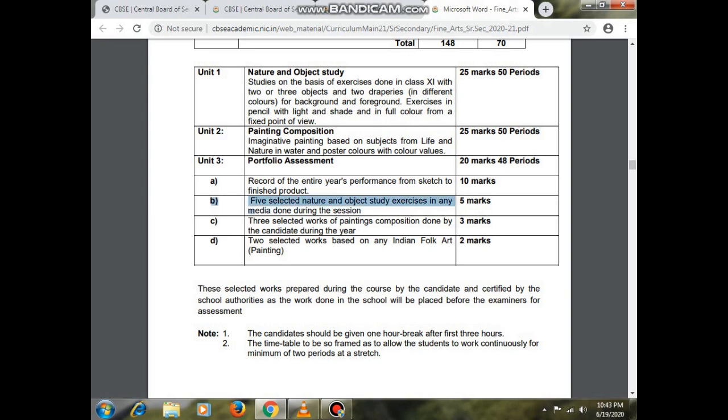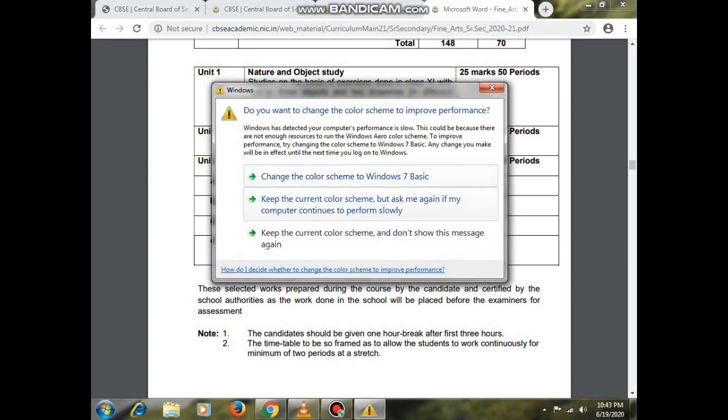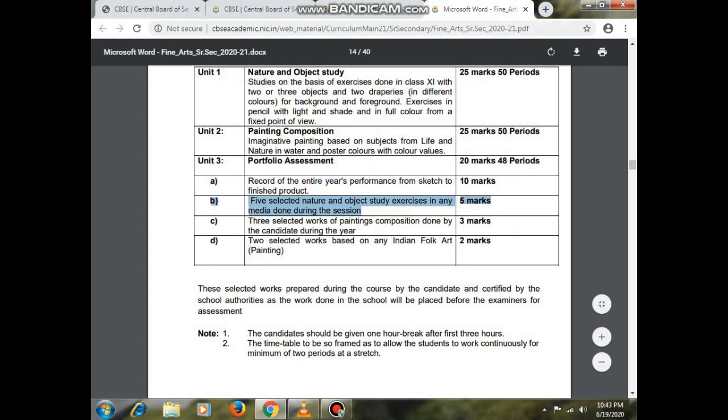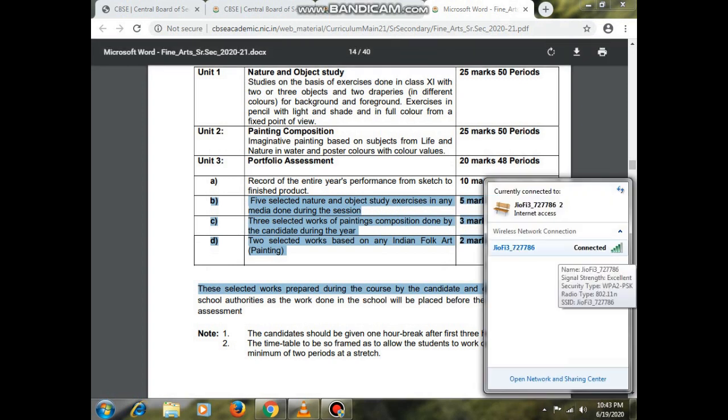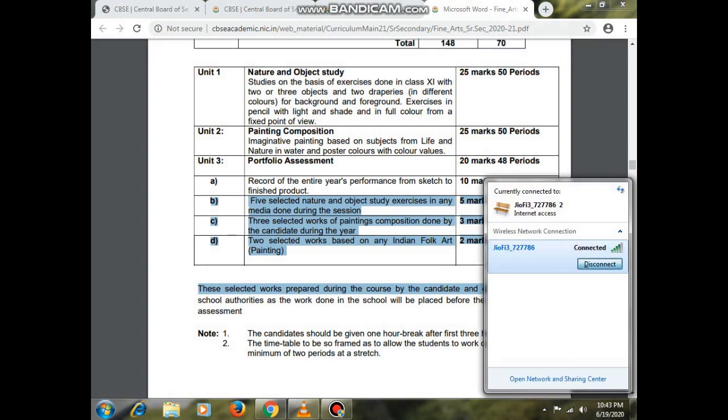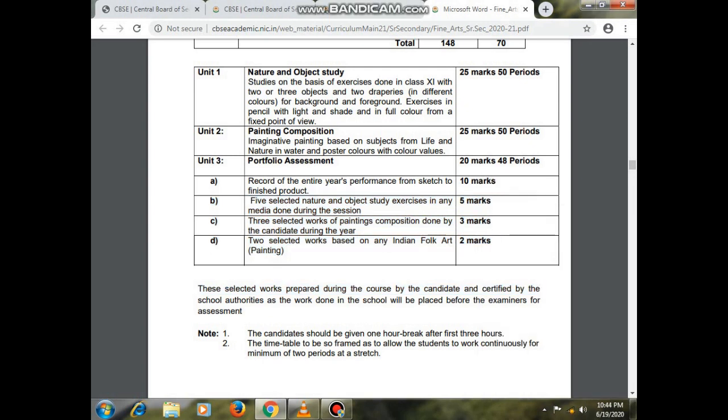Then the B section, the second portion: 5 selected nature and object study exercises in any media done during the session. So the students can take any 5 selected nature or object study drawings from all their completed work, and it will carry 5 marks.